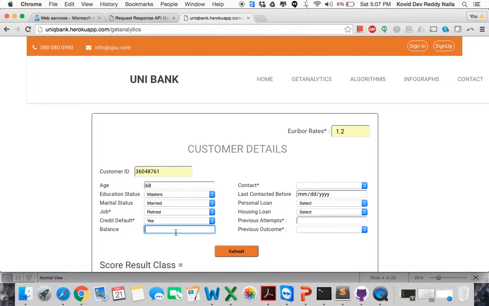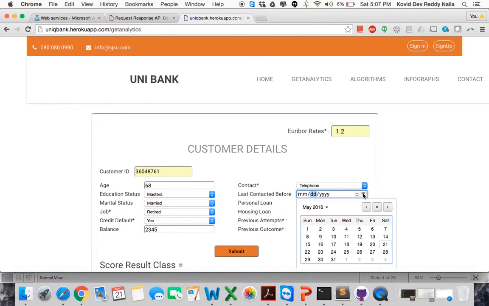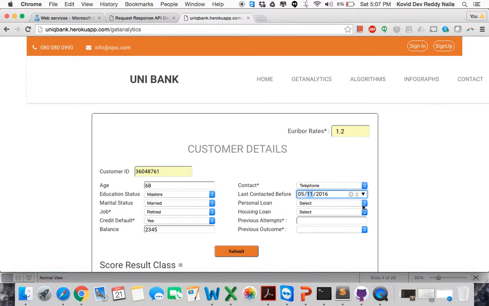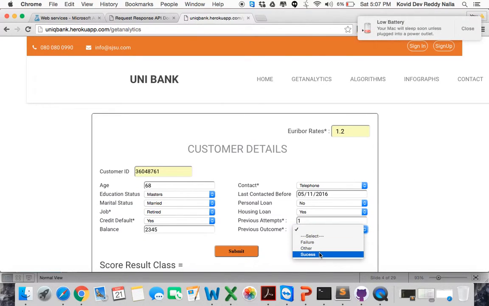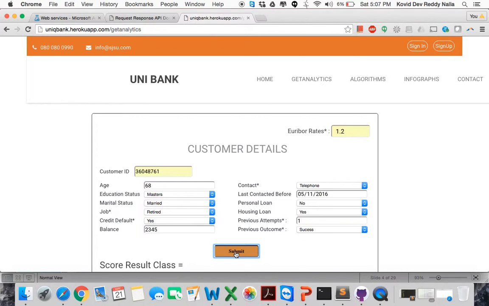We can put the balance in the bank account as 2345. Contact by telephone. We can choose the last contacted date. Do they have a personal loan? So we are choosing all these things. Previous items 0, previous items 1. We could choose the last contact. Previous outcome success. Once we choose this, we click on submit.